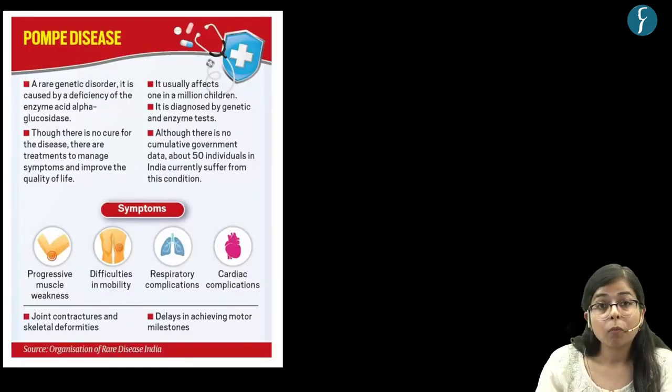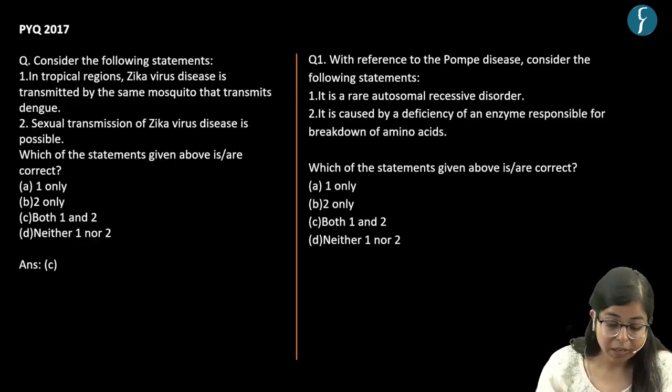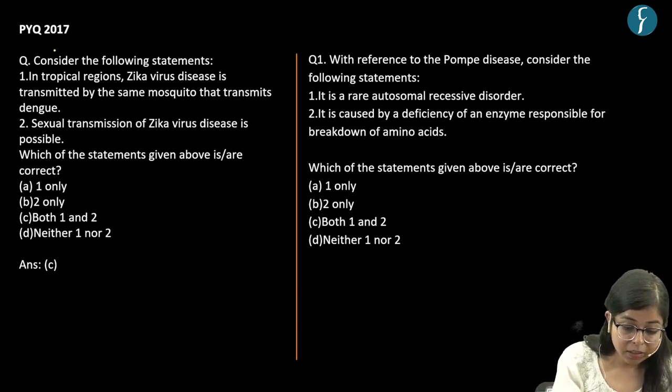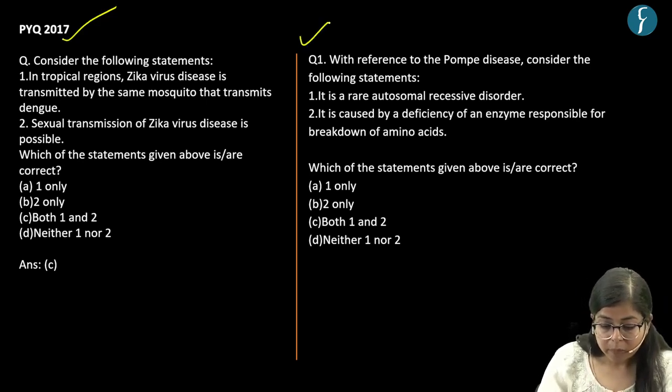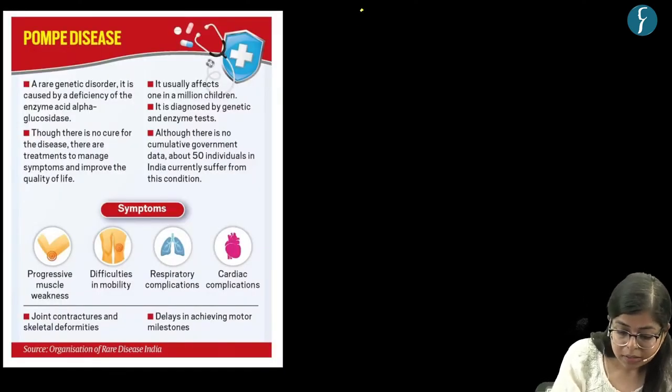If we talk about Pompe disease, it is a rare genetic disorder. And why we have taken this topic is that UPSC in the prelims examination, in the science and tech section, asks various questions regarding diseases. Like in the year 2017, we found a question regarding the spread of Zika virus, right? So let's solve our practice question regarding Pompe disease. But before solving it, let's know some facts about this disease.